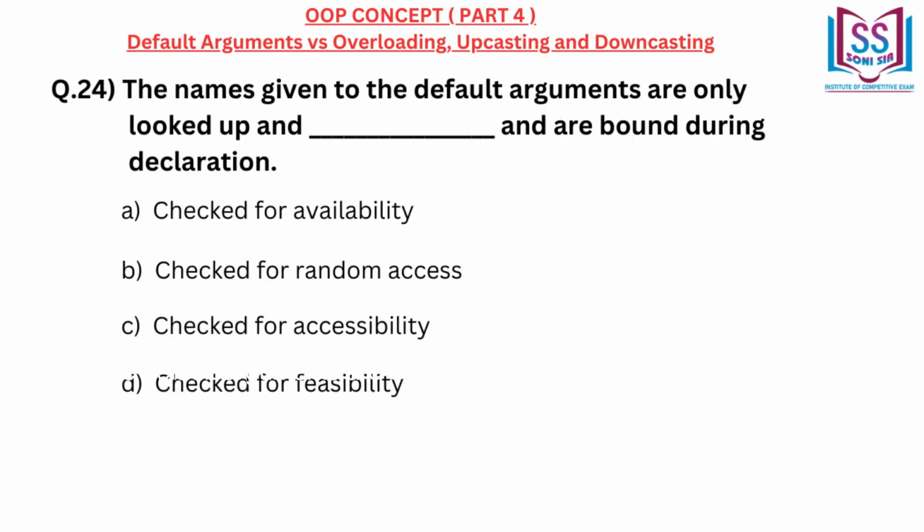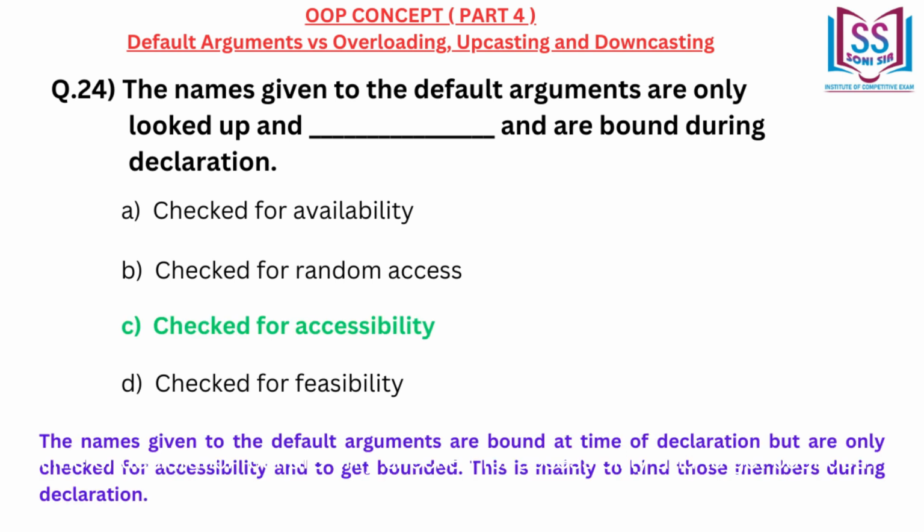The names given to the default arguments are only looked up and dash and are bound during declaration. A. Checked for availability. B. Checked for random access. C. Checked for accessibility. D. Checked for feasibility. Correct answer C. Checked for accessibility. The names given to the default arguments are bound at time of declaration but are only checked for accessibility and to get bounded. This is mainly to bind those members during declaration.